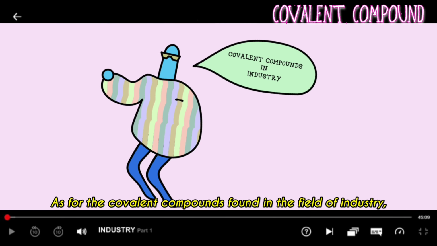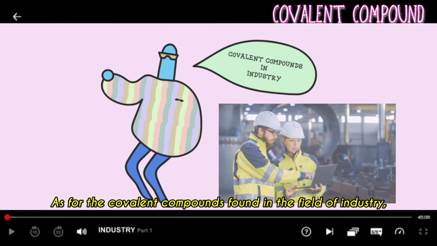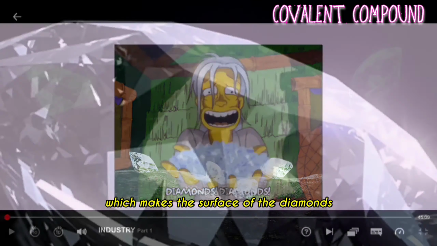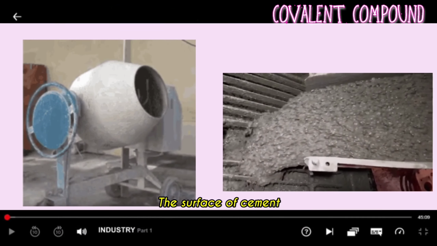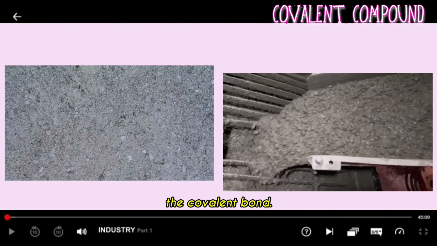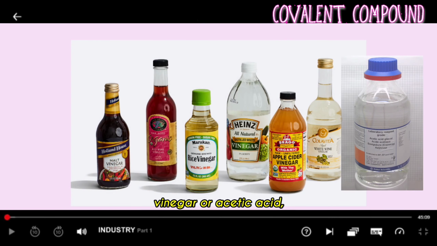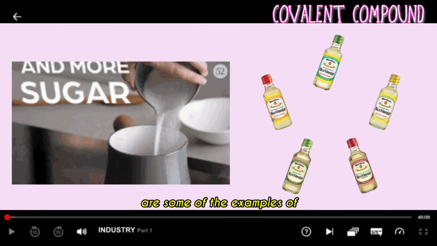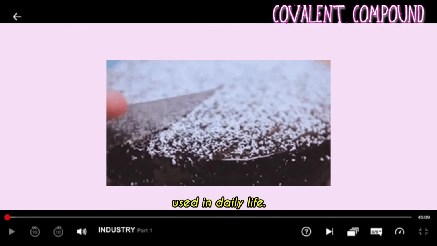As for the covalent compounds found in the field of industry, it is due to the covalent bond which makes the surface of diamonds hard. The surface of cement gets hardened because of the covalent bond. Vinegar or acetic acid, and sugar or sucrose are some of the examples of covalent compounds used in daily life.